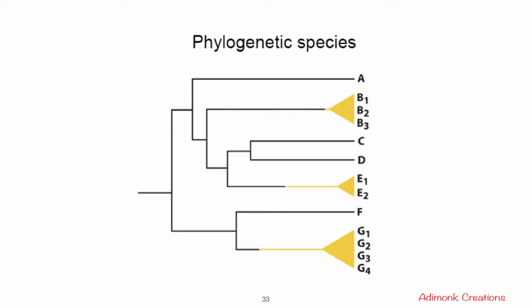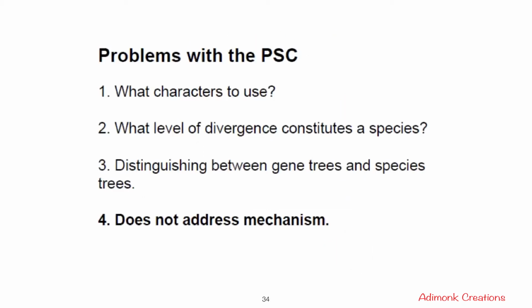So the problems with the phylogenetic species concept were what characters to use to distinguish between two species, what level of divergence constitutes a species, and distinguishing between gene trees and species trees was difficult. And this concept also did not provide any mechanism.